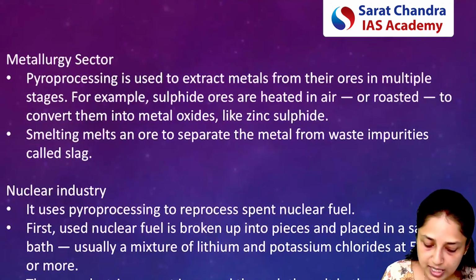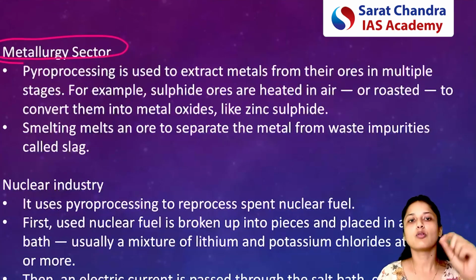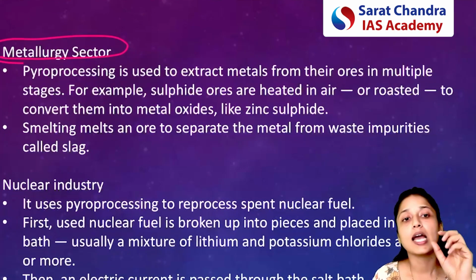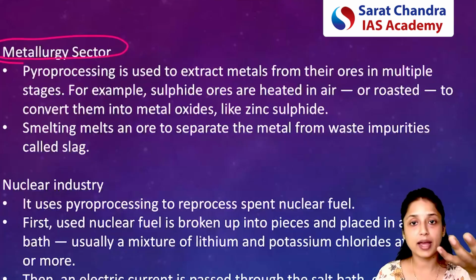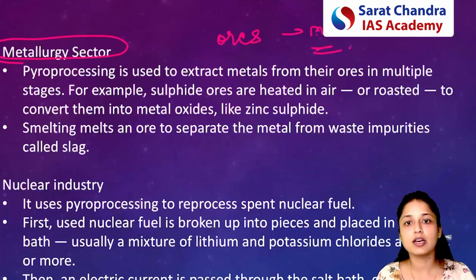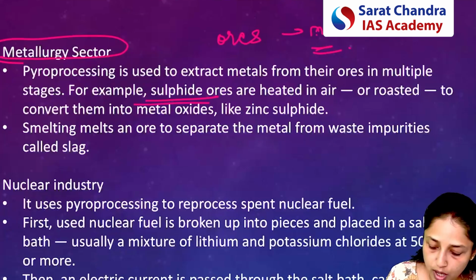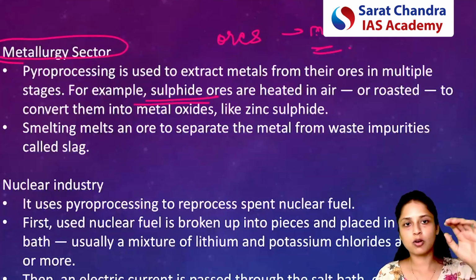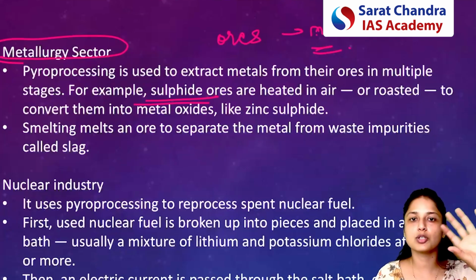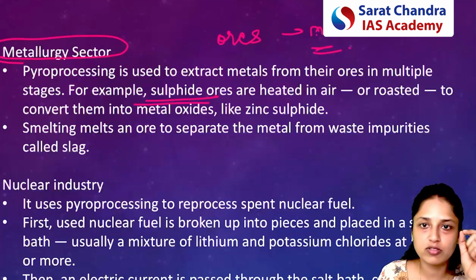Next kind of industry can be the metallurgical sector. How can pyro processing be used here? It can help to extract the metals from their ores. I'm not going into detail because there are various processes through which you can separate the metals from their ores, so here I am taking the example of sulfide ore.